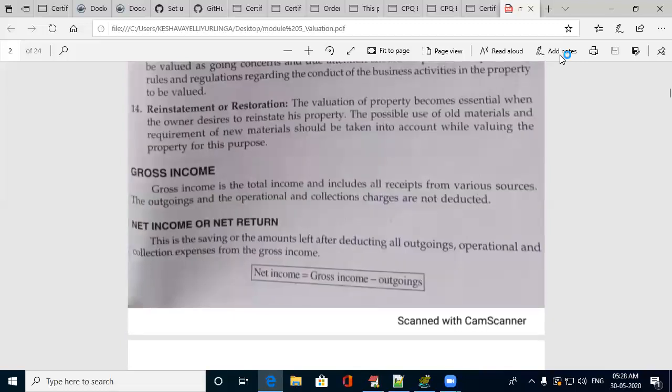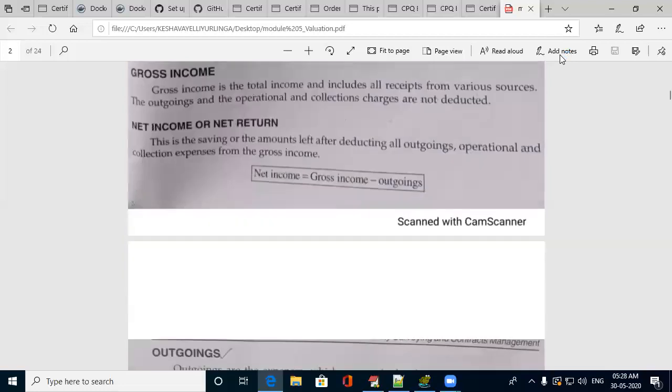Now, what is gross income? Gross income is the total income which you are gaining from a particular thing. It may be a particular property or a building or anything. It excludes the outgoings and maintenance charges. Without any deductions, whatever amount you are gaining from a particular building yearly is called gross income.